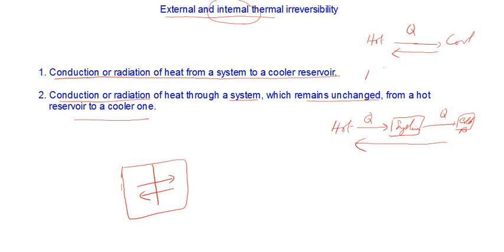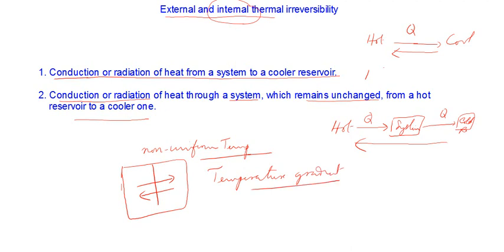And how can this type of heat transfer occur? It can happen due to non-uniform temperatures. If there is a non-uniform temperature distribution across an object, then such a type of heat transfer can occur. Or you can say that if there exists a temperature gradient, that is an example of internal thermal irreversibility.